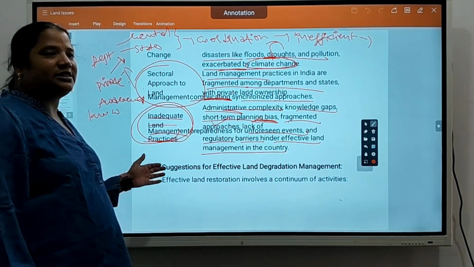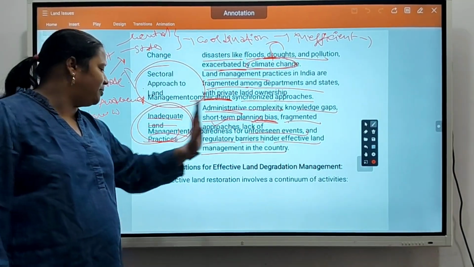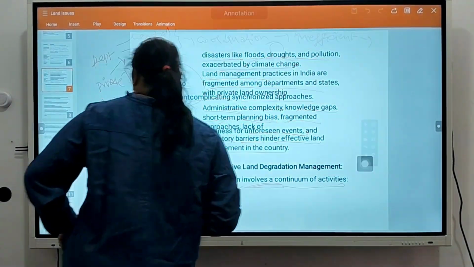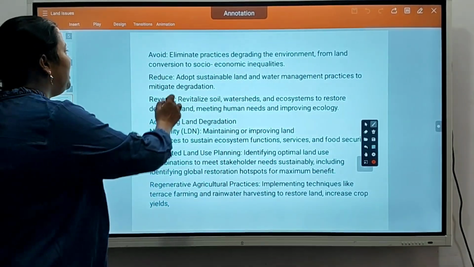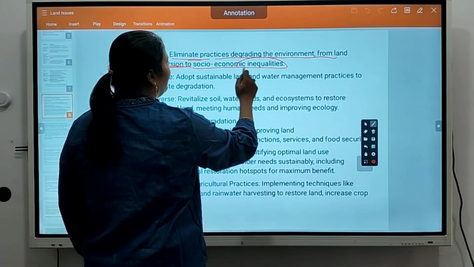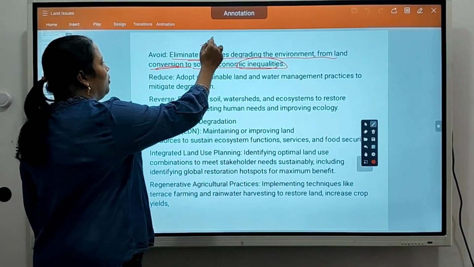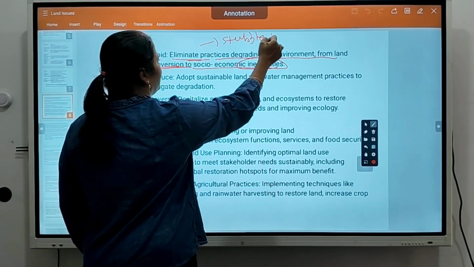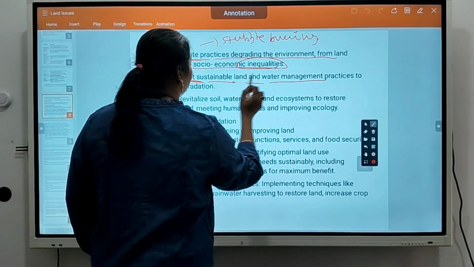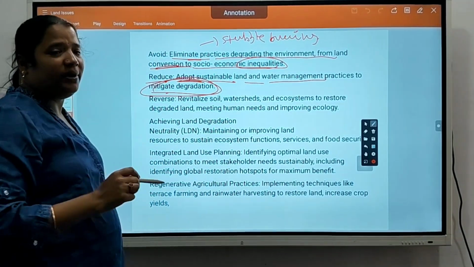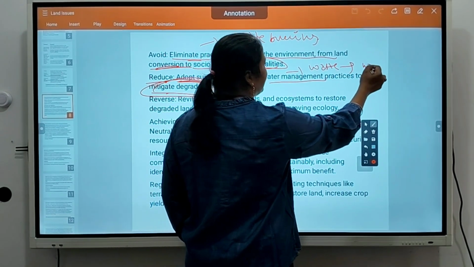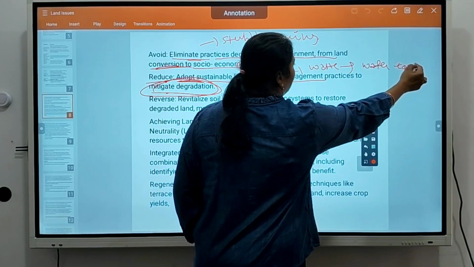Okay, so what are the suggestions for effective land management? Effective land restoration involves different activities. What to avoid here means eliminate practices degrading the environment, from land conversion to socio-economic inequalities. Like stubble burning, and pollution-making practices, must be avoided. Reduce: adopt sustainable land and water management practices to mitigate degradation. One should not waste water just because it is available today. Tomorrow if water scarcity happens, then everyone must suffer.